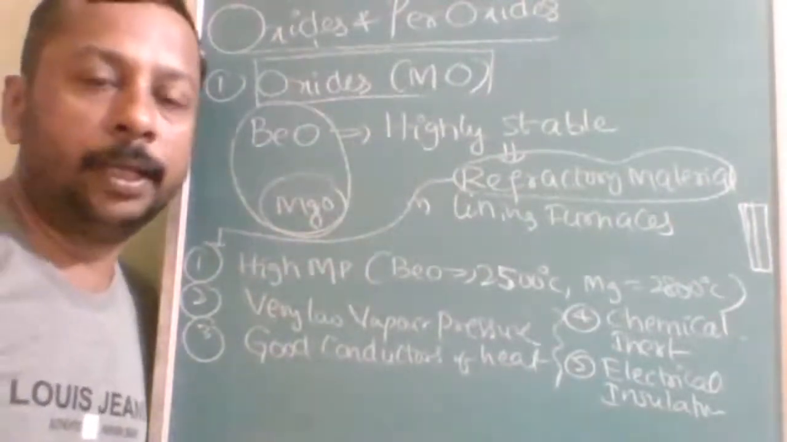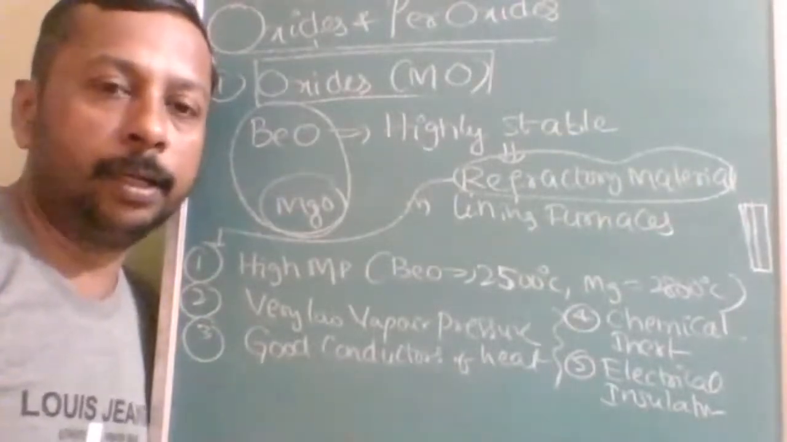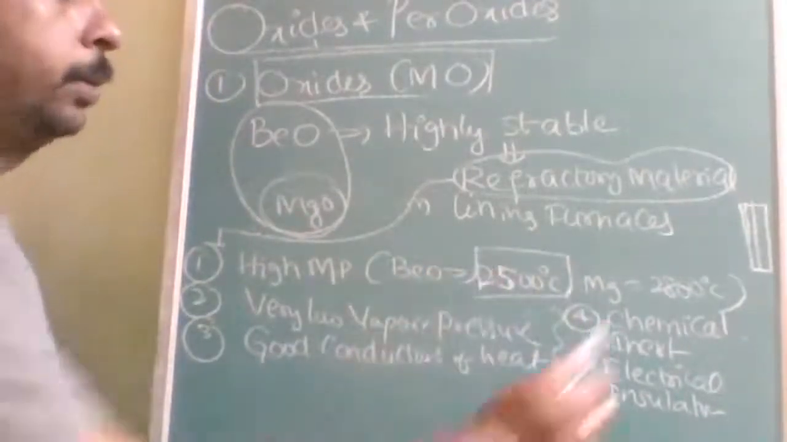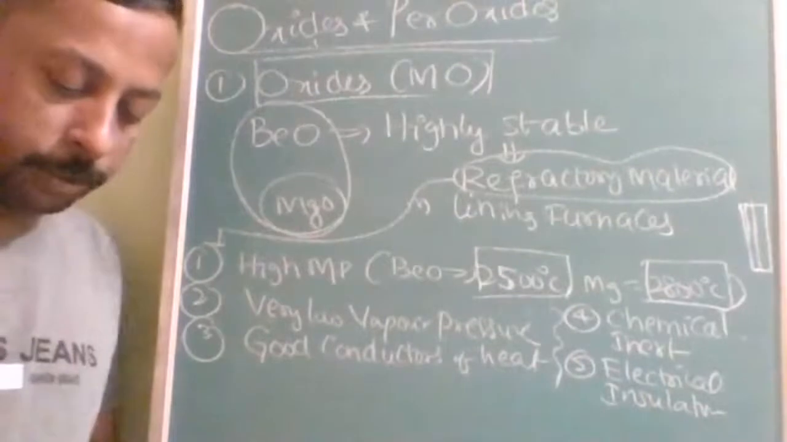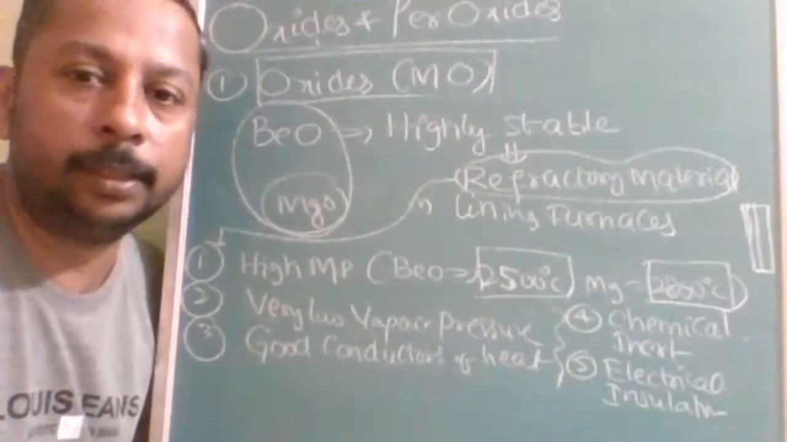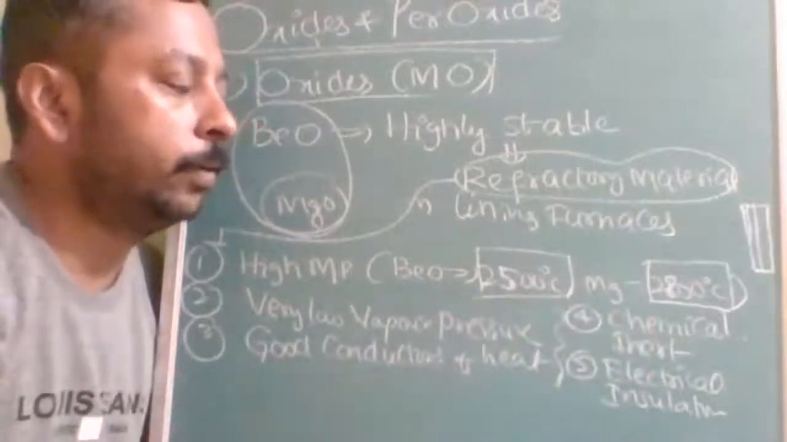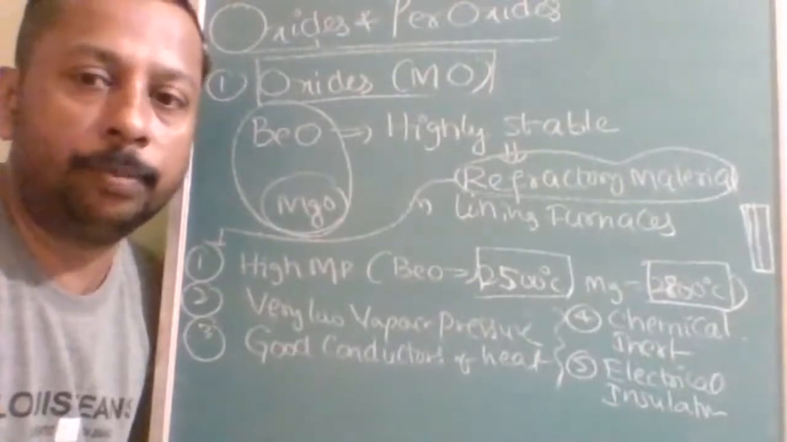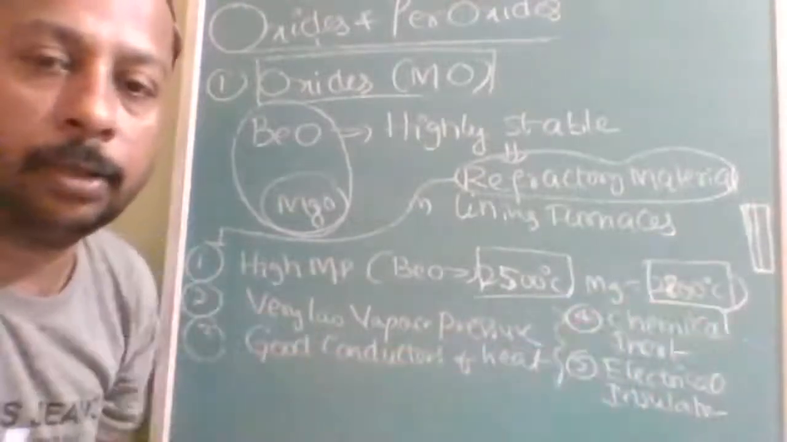So why are beryllium oxide and magnesium oxide suitable for refractory material? First of all, they possess a very high melting point, 2500 and 2800. Understood? So that means even if the furnace temperature goes up to 2500 degrees Celsius, 2800 degrees Celsius also, no problem. They are not going to melt. They are not going to leave the surface. They are going to be intact in the solid form only.